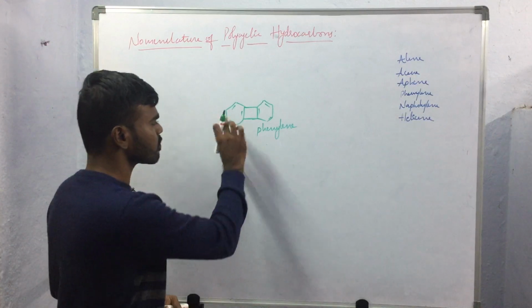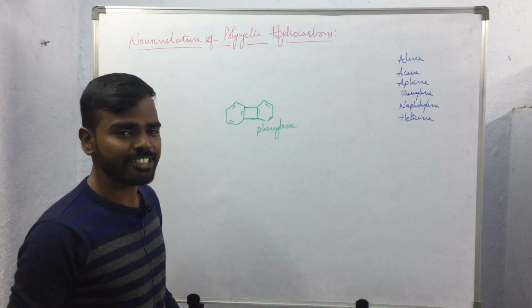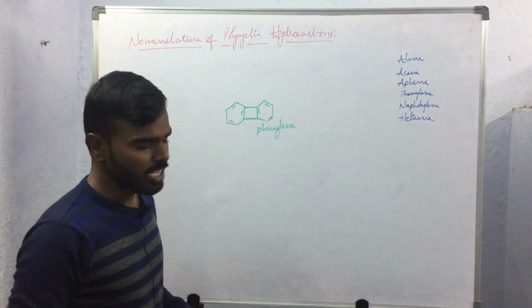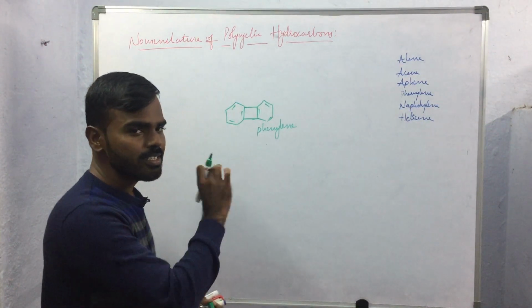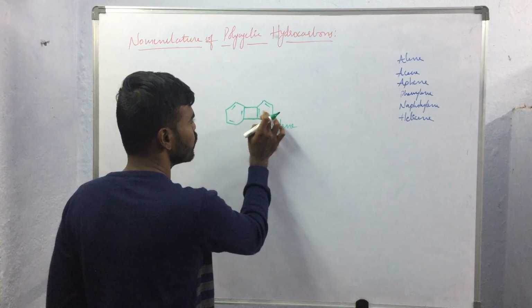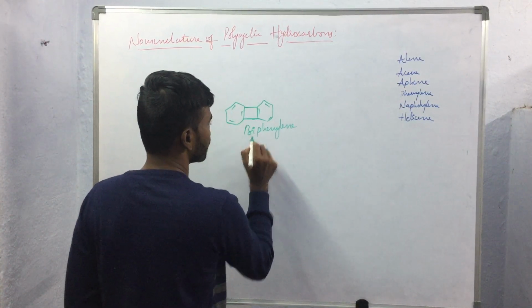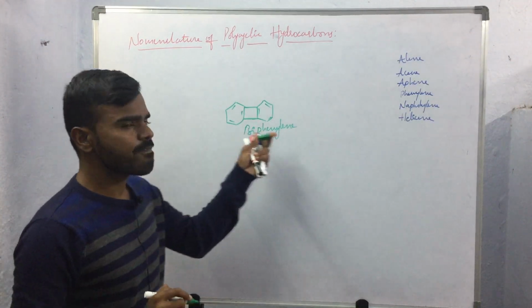And the number of benzene rings that are fused to this homocyclic compound will be used as the prefix. So here two benzene rings are fused, this compound will be named as biphenylene.